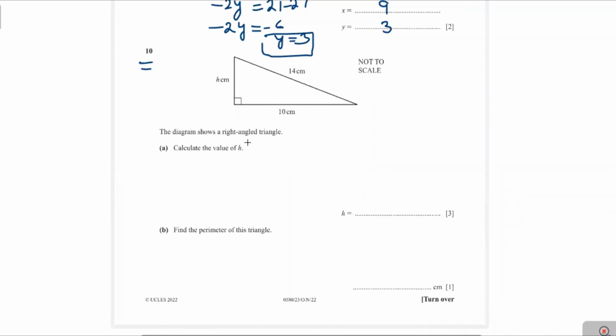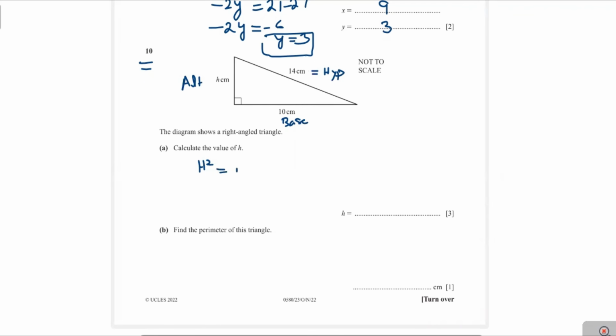Question 10. The diagram shows a right angle triangle. Calculate the value of h. Now you see here, this is the right angle triangle. In this right angle triangle, this is the hypotenuse of the triangle, and this length is the base, and this length is the altitude of the triangle. Therefore, we use the Pythagoras theorem to find the value of h.